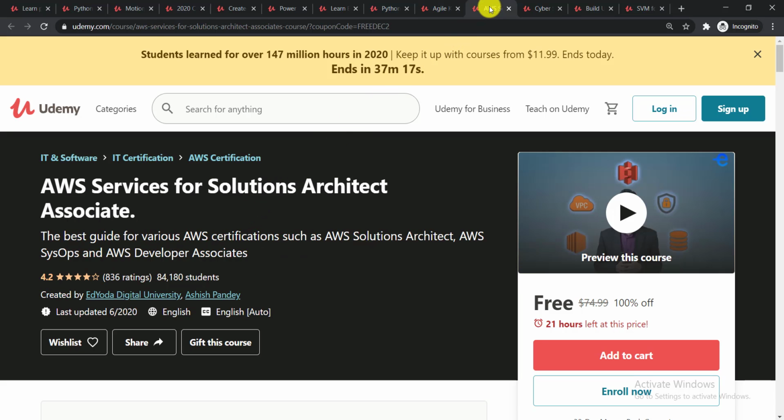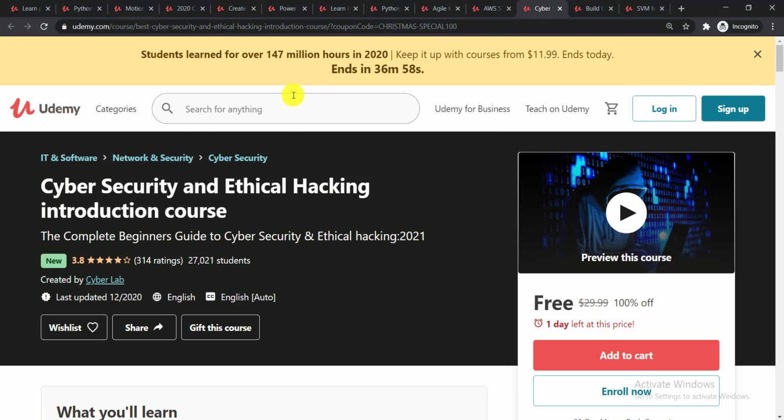Next one is AWS Service for Solution Architect Associate. It is the best guide for various AWS certifications such as AWS Solution Architect, AWS SysOps. Okay, here the next one is Cyber Security and Ethical Hacking Introduction course. This is the complete beginner's guide to cyber security and ethical hacking 2021.